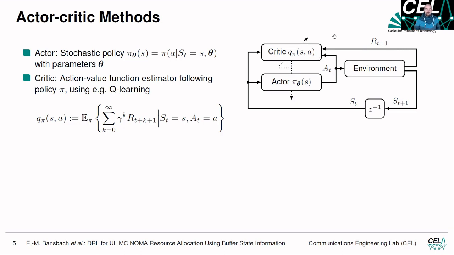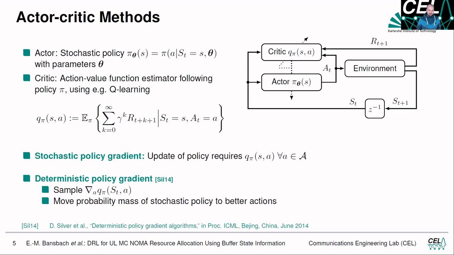and that one is only fed to the critic too. In the critic, we can now learn the action value function, the so-called Q function, using Q learning. And then we can use the Q function to update our actor, to tell our actor which actions were good, so choose them more often, or which actions were rather bad, so don't choose them that often anymore, or avoid those actions. So with a stochastic policy gradient, we can update our policy pi.